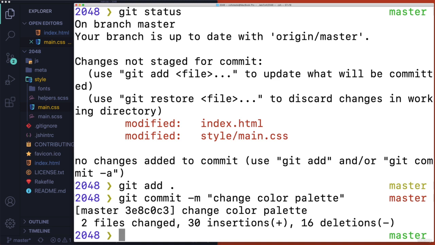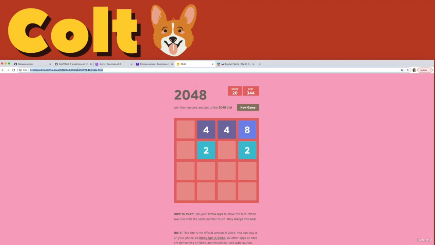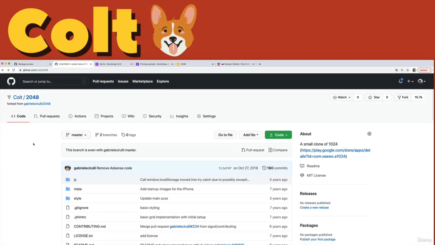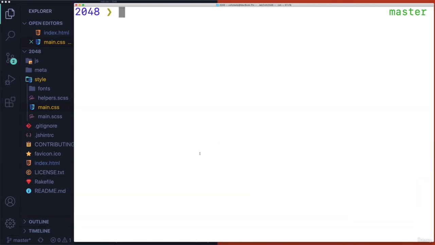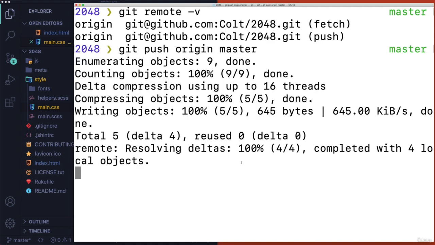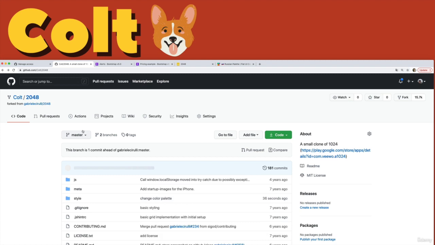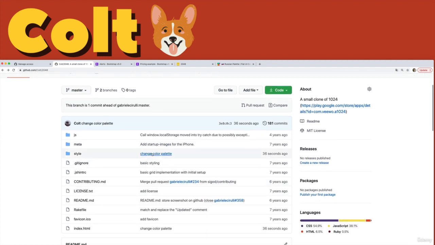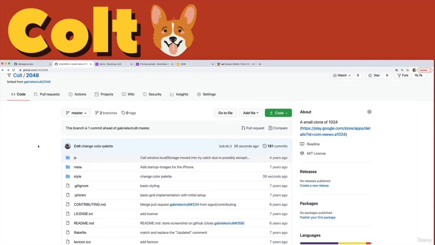But what I don't have permission to do unless I own the repository or I've been granted collaborator privileges is push, as we already know. So I own this repository because I forked it. So I can push up and push that new change to my fork. Git remote -v. So if I push my master branch to origin, just like that, git push origin master, now my new commit is on my fork. And we see change color palette, right? All the other commits are like years and years ago, and then 36 seconds ago. So that's just on my fork.